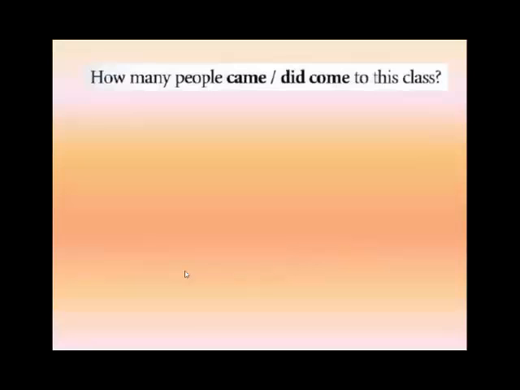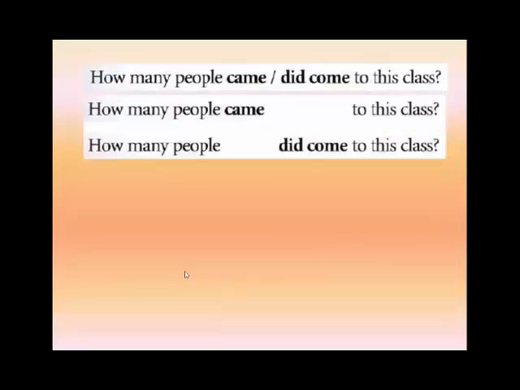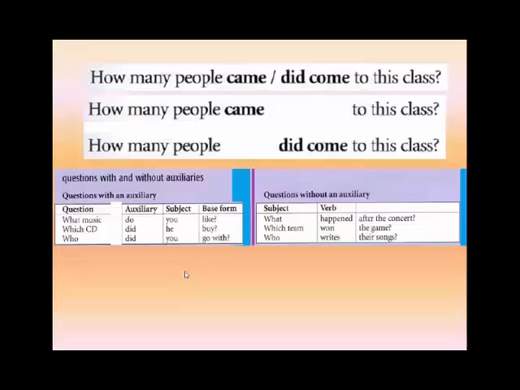Let's see the two options. How many people came to this class? How many people did come to this class? If we look at the chart, we cannot know because this question follows this chart and this question. But this question doesn't follow this chart because look, auxiliary and base form, there is no subject.